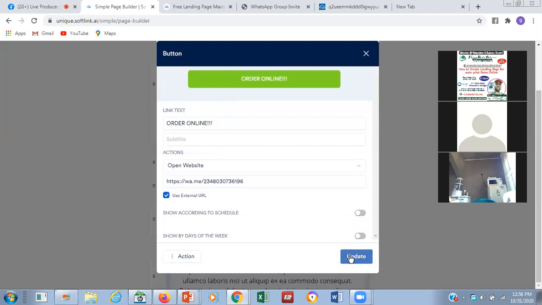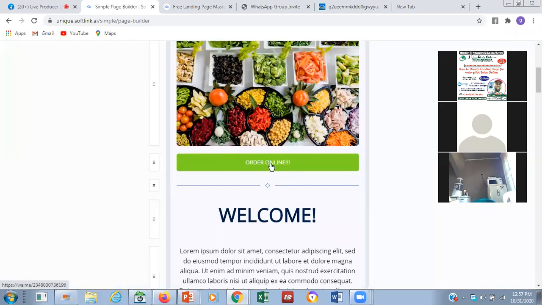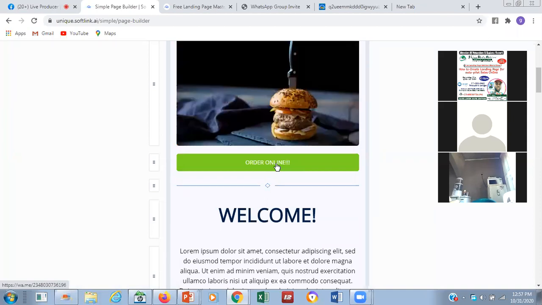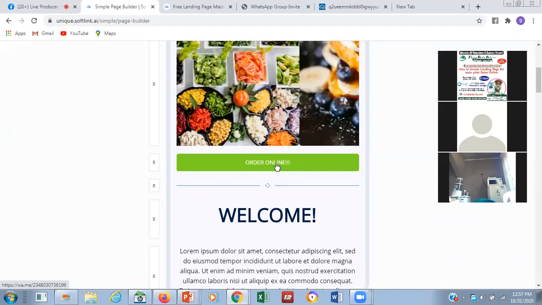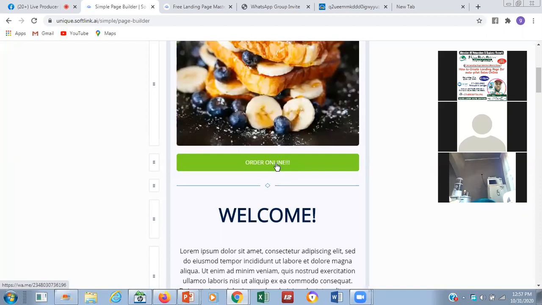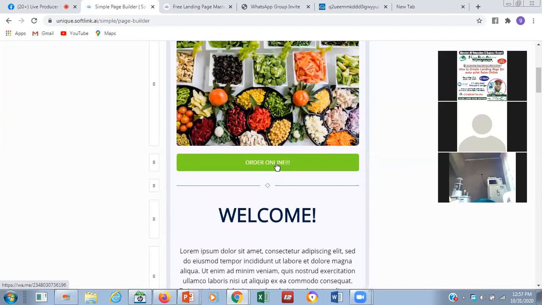You now click on update. Now I'm going to show you how that is possible. You can see that button, that is the work of a button. They put a button and they put order now there. That means I have configured this order now so that anytime anybody clicks order now on that landing page, it takes them to my WhatsApp. That is the instruction I have given to order now. When anybody wants to order any of this, it will take them to my WhatsApp page and they can start engaging me with it. So I have configured it.